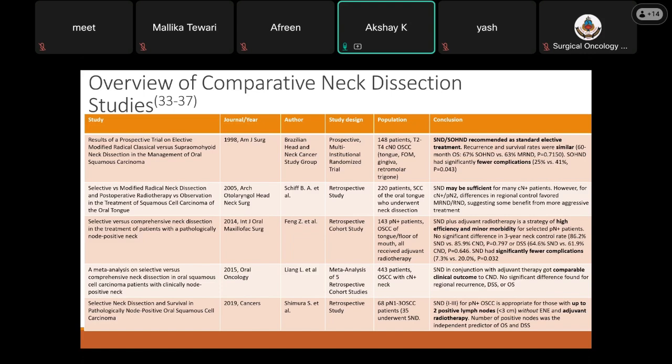Retrospective study by Shimura et al., which had 68 patients only of pN1 to pN3 disease, concluded that selective dissection for pN plus oral squamous cell carcinoma is appropriate for those up to 2 positive lymph nodes, with lymph node size being less than 3 cm without ENE, and provided adjuvant radiotherapy was given to them. Number of positive nodes was a more important independent predictor for overall survival and disease-specific survival.